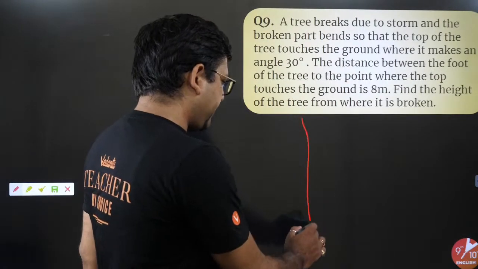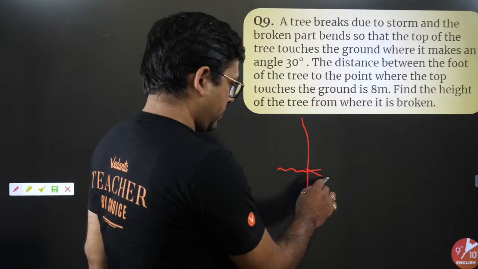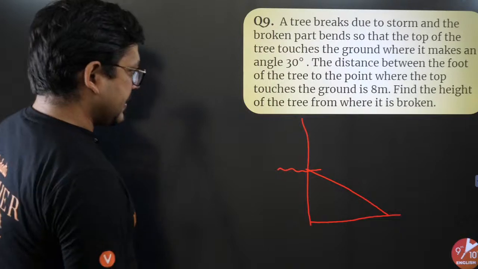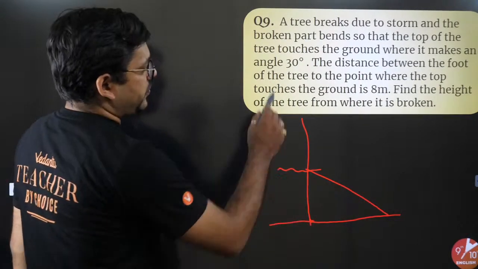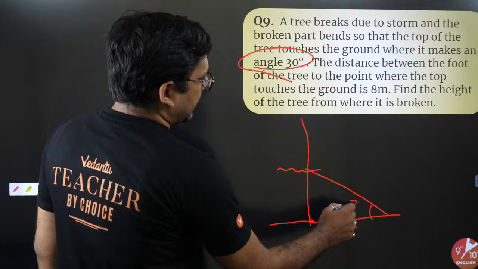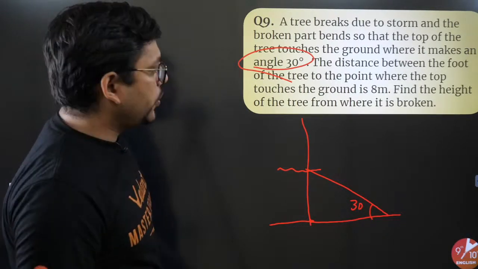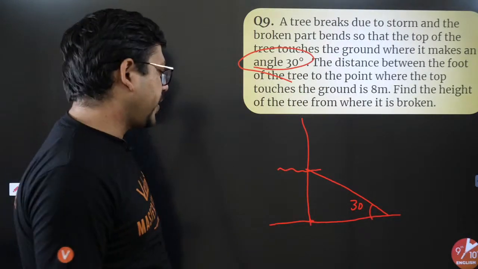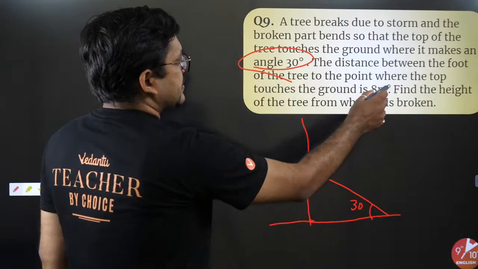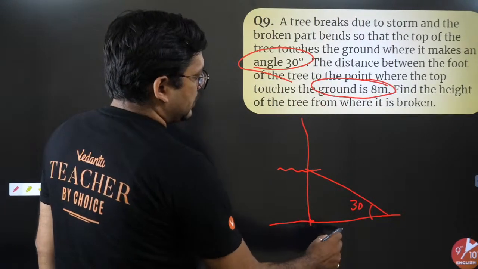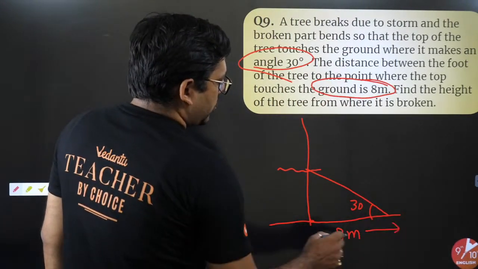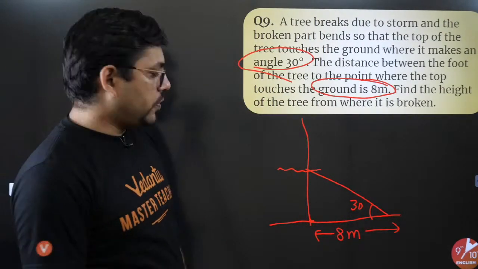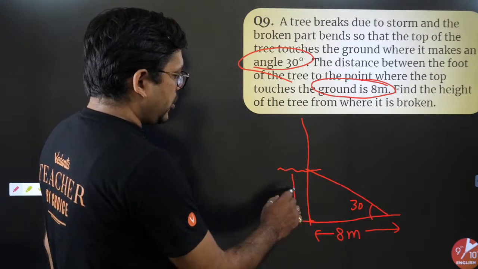There is a big tree, and it broke from the middle. Once it broke, it fell down on the ground. The question is saying that the broken part makes an angle of 30 degrees with the ground where the top touches the ground. On the ground the distance is 8 meters. The question asks to find the height of the tree from where it is broken, which means this length. You have to find this.